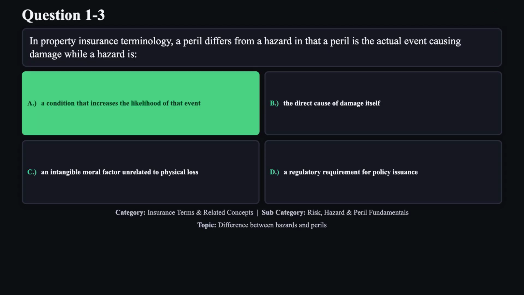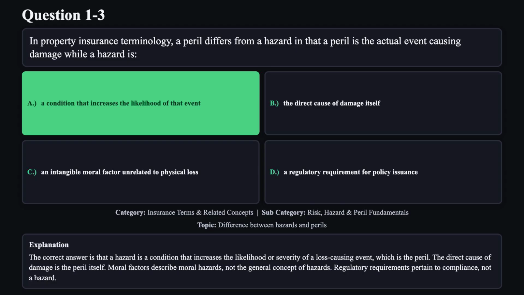The correct answer is A. The correct answer is that a hazard is a condition that increases the likelihood or severity of a loss-causing event, which is the peril. The direct cause of damage is the peril itself. Moral factors describe moral hazards, not the general concept of hazards. Regulatory requirements pertain to compliance, not a hazard.